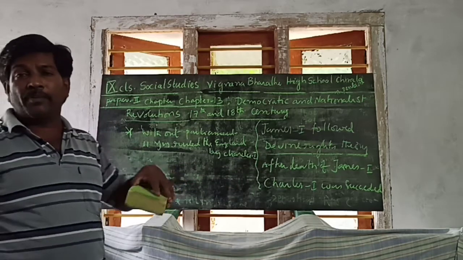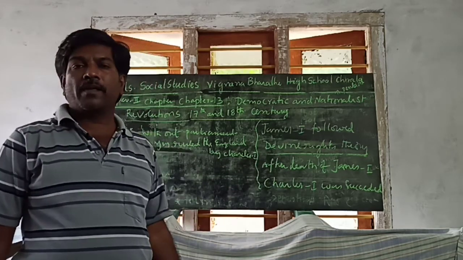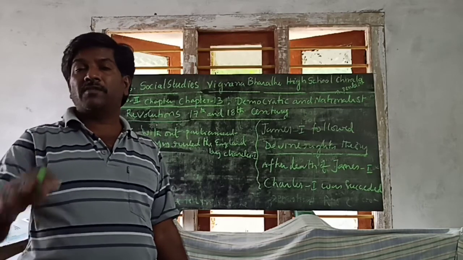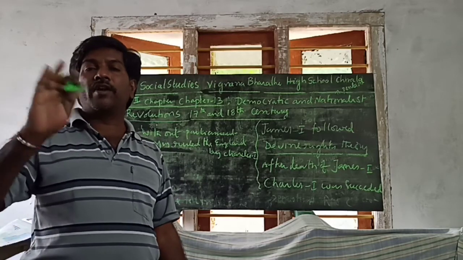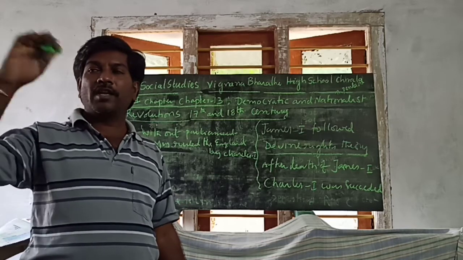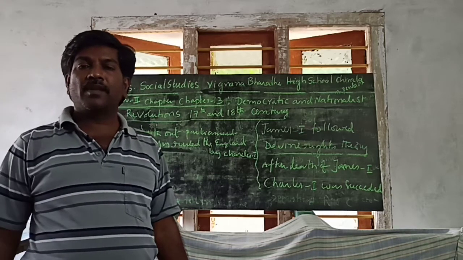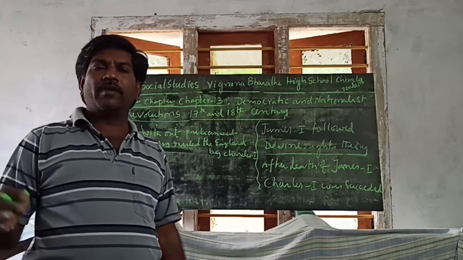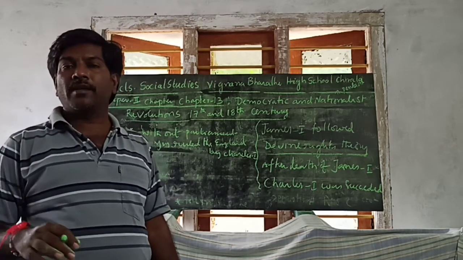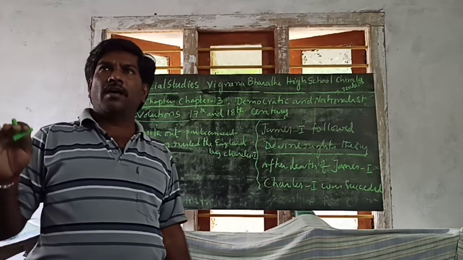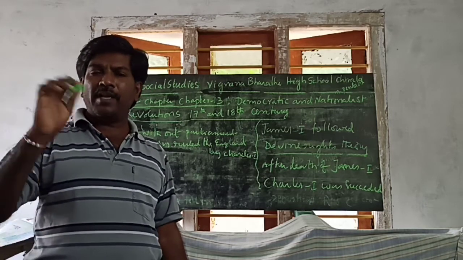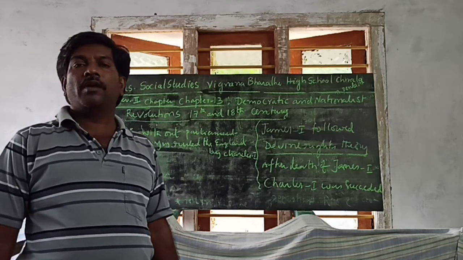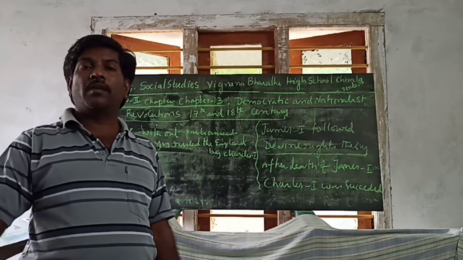Charles I at the beginning was a great ruler. He was a people's ruler. But what happened? He changed. He was a loyal and royal candidate. So that's why he spent money for royalty and loyalty. His expenditure grew more and more. So that's why he was ready to impose taxes on people.